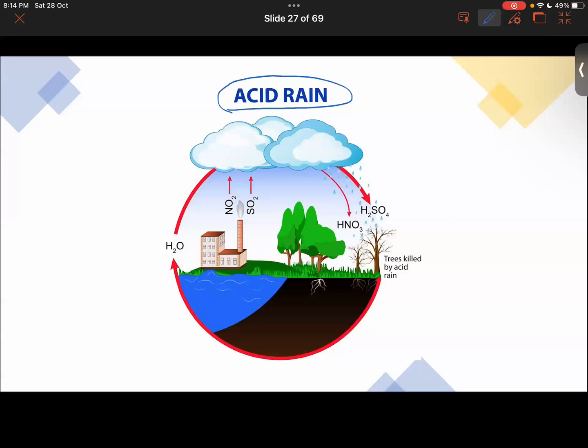When sulfuric acid and oxides of nitrogen react with water, they form acid rain. This acid rain is very harmful because it is very corrosive. It destroys everything that it comes in contact with. Very good.